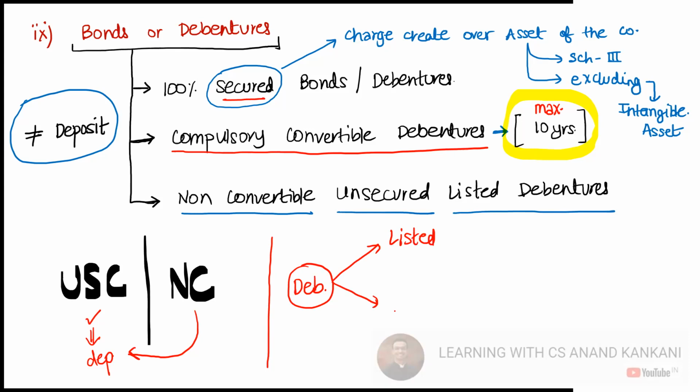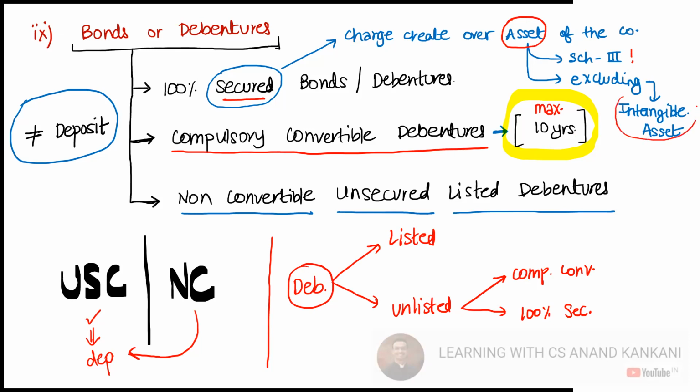But as far as unlisted debentures are concerned, then in that case, you need to see it should be basically compulsorily convertible, then it will not be considered as deposits, or it should be 100% secured, and secured by creating a charge over the assets of the company. Which assets? Assets which are mentioned in Schedule 3 and excluding the intangible assets. Okay. Make sense? Yes, sir.